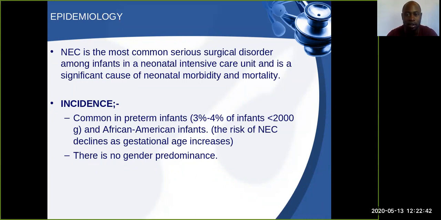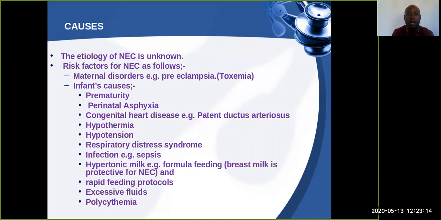If we look at the incidence or prevalence of necrotizing enterocolitis, it is 3 to 4% among preterm infants, for those that are less than 2,000 grams. Also, the risk of NEC declines as the gestation age increases, because as gestation age increases, the organs of the GIT and other body organs that may be involved have fully matured.